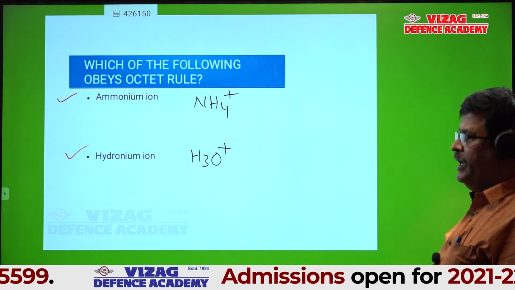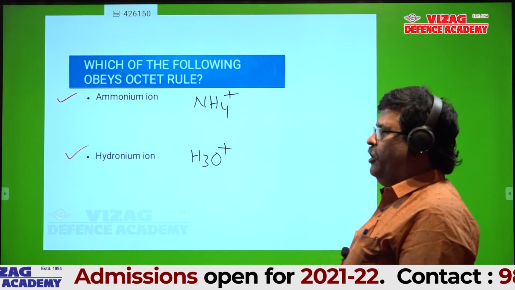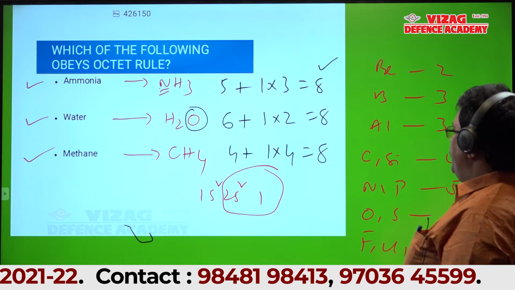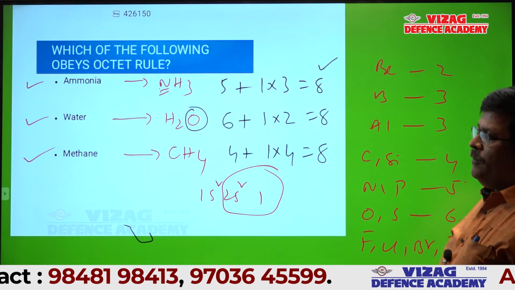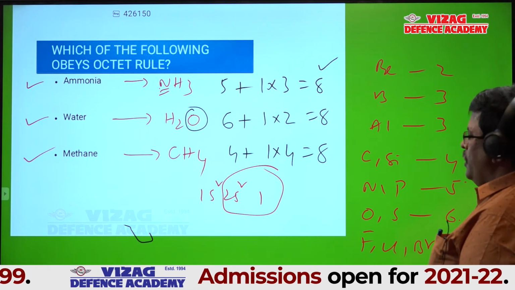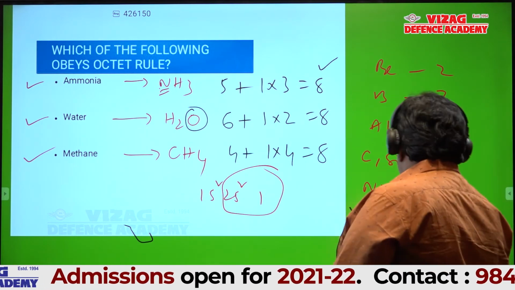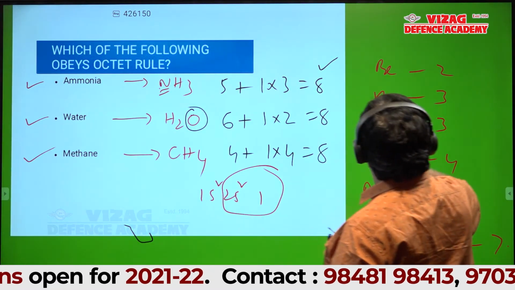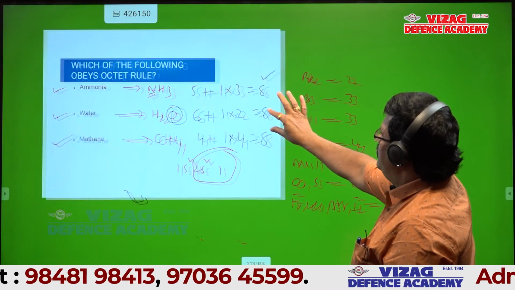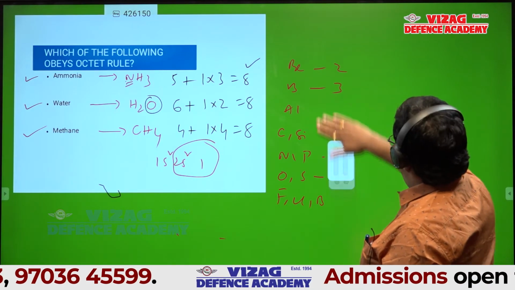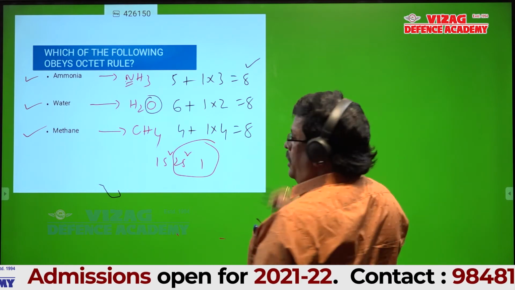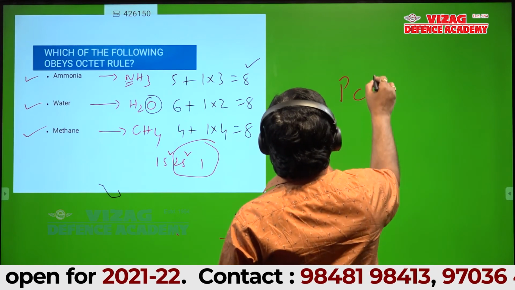Sir, in the previous one I have a doubt. In the previous one you took N, but in the example you gave, sir, chlorine you took 1. Okay, I'll explain that. Mohan, wait. I'll take this example, Mohan.